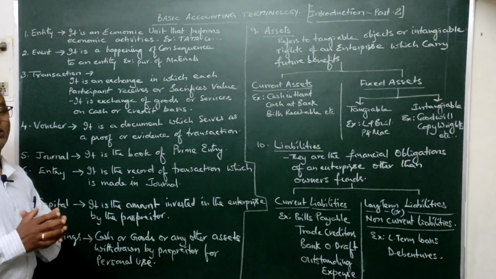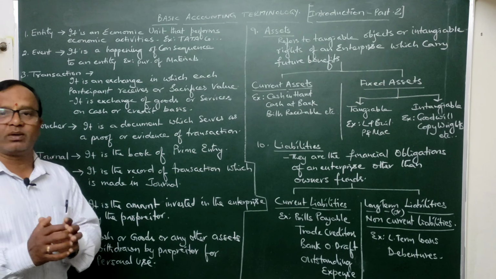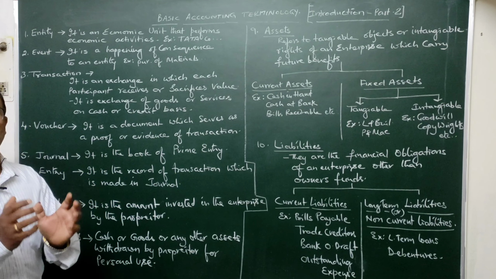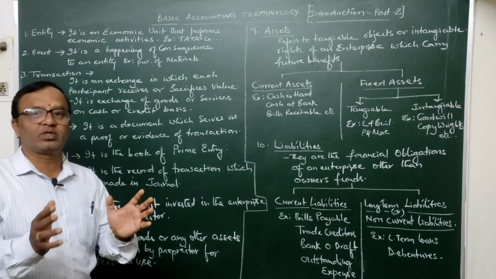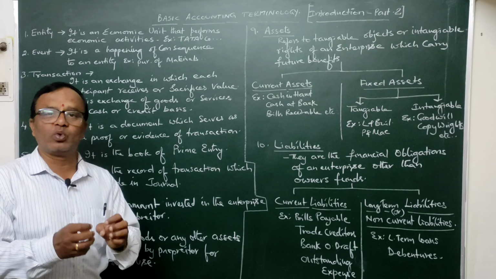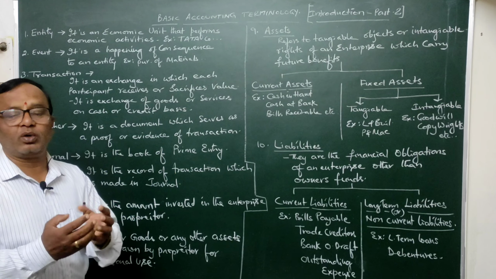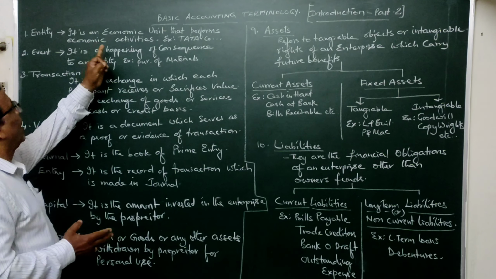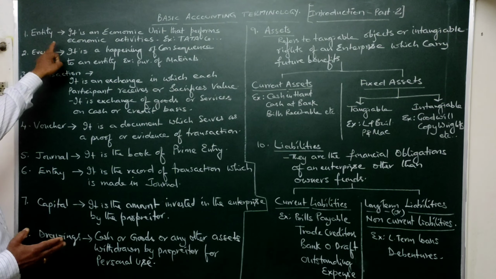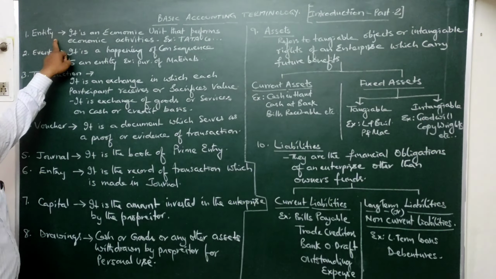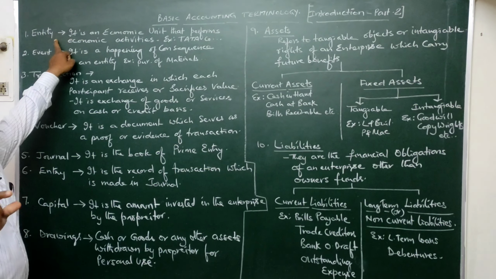Take for example a company, like Tata company or MRF company, wherein some economic activity is being carried on, where some resources are being used and some production process is taken up. They are producing some good, for what? To make a sale or to render some service. So there is an economic activity, and that economic activity is carried on by that particular entity. In short, an entity is an organization.